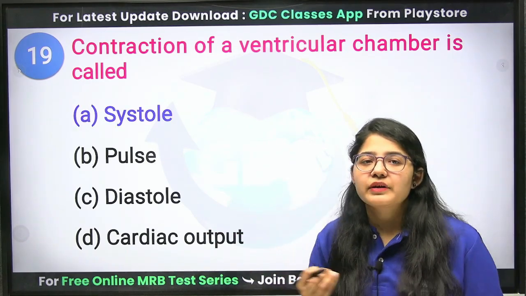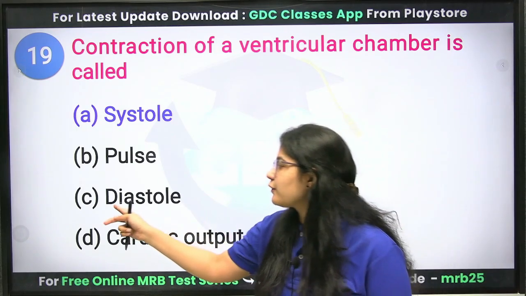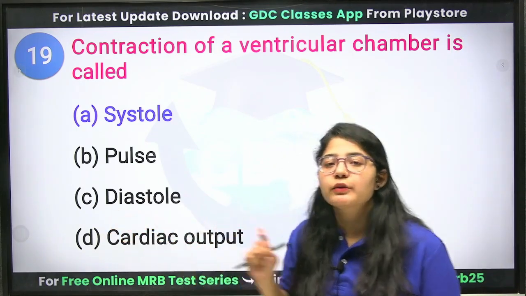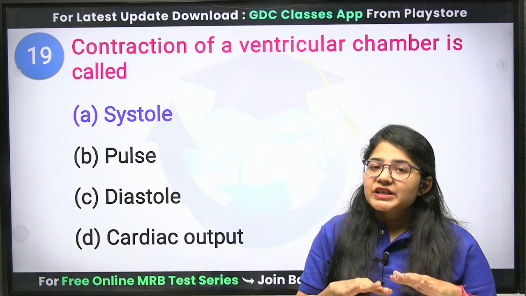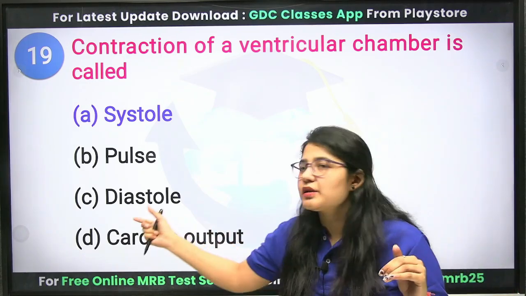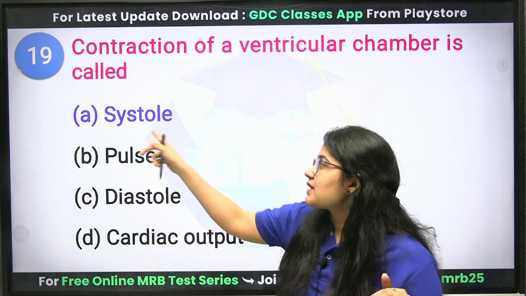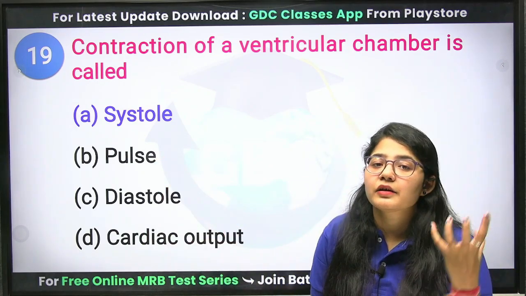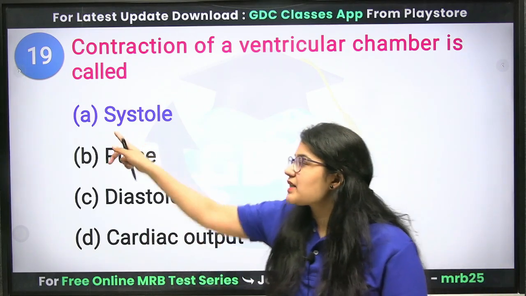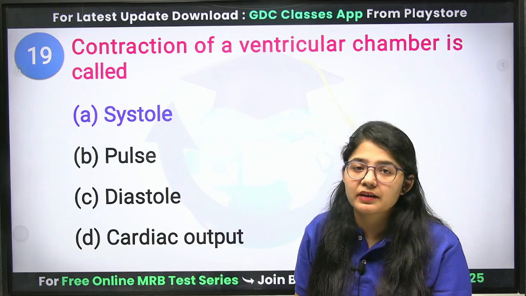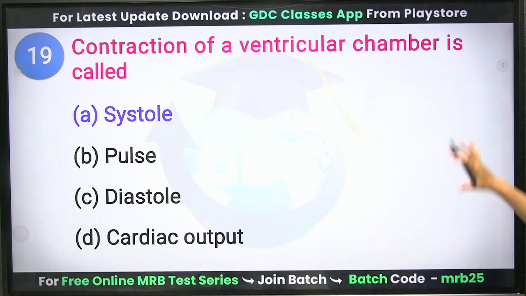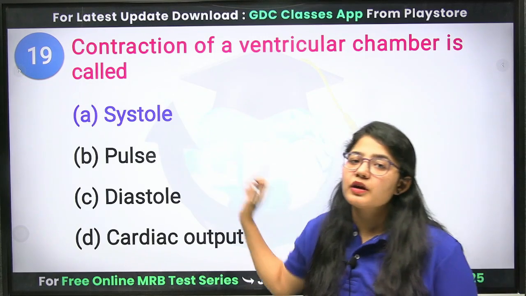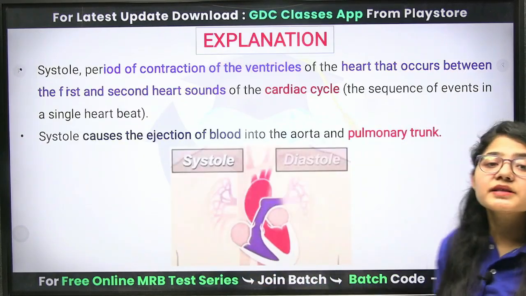Now how will you remember that? See, from diastole, from D, you can understand dilation. So the dilation stage is known as the diastolic condition, but systole is known as the contraction. From S you can understand shrink. Shrink means contraction. So the ventricular contraction is known as your systolic pressure or systole.